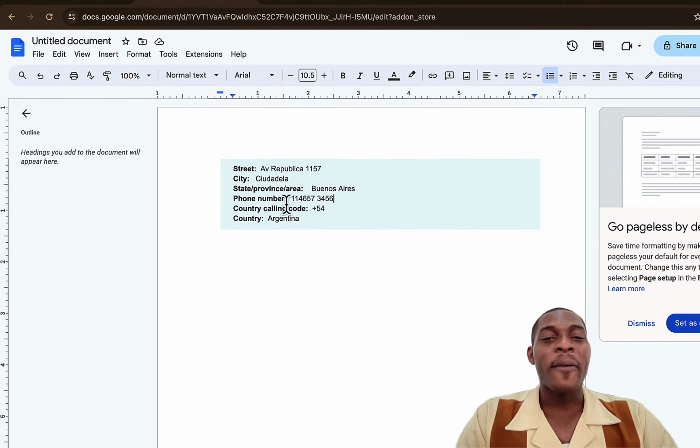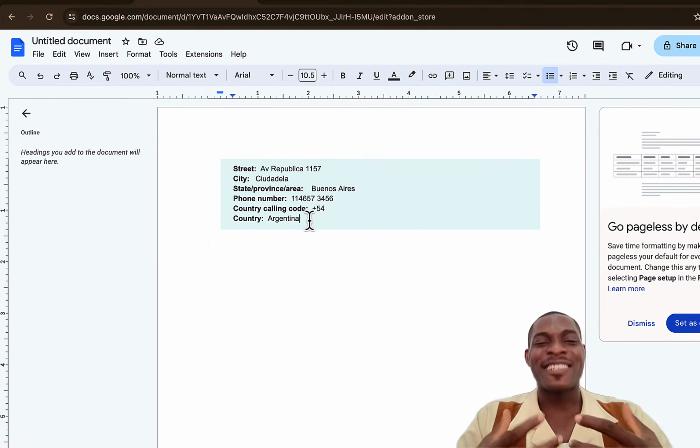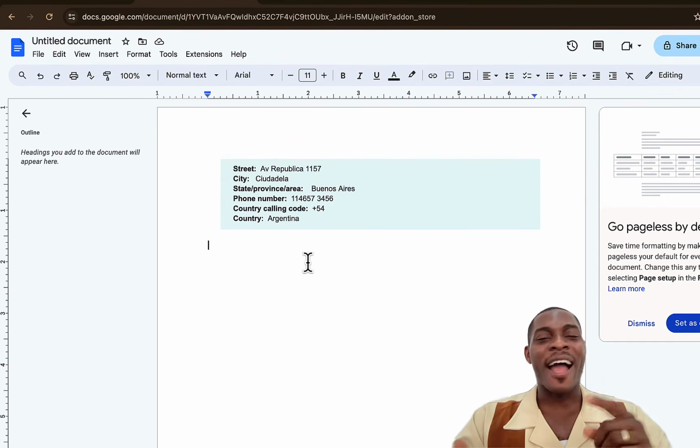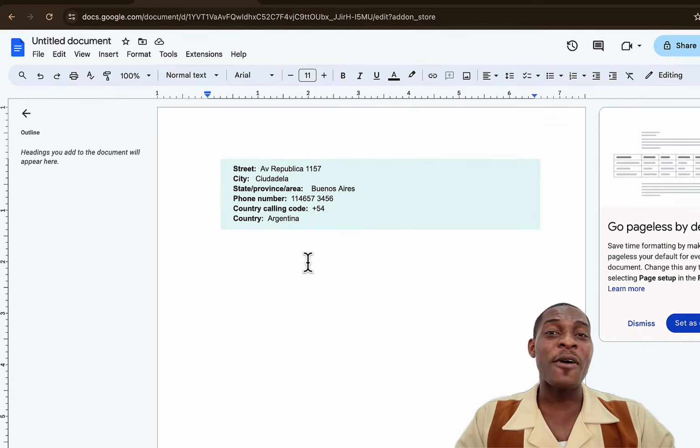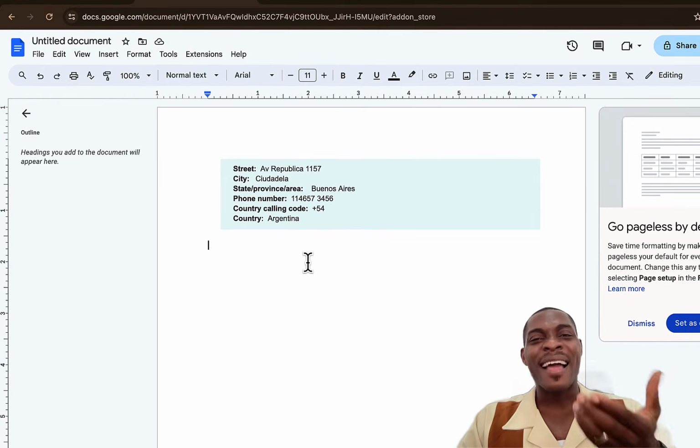So over here, we have our address, AV Republica 1157, the city, the state area, the state, the phone number, the calling code, and the address. Now, after getting this information, which is our address and our phone number, we need a USA bank account that we would actually be connecting to this PayPal account.